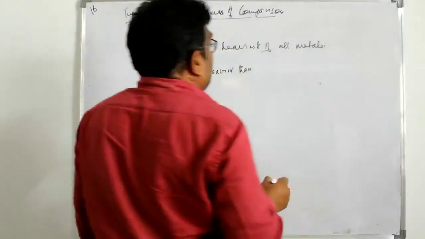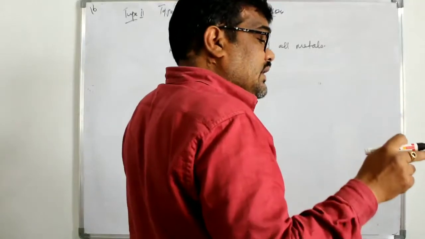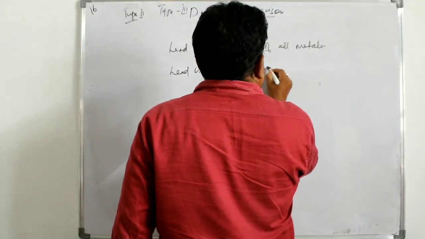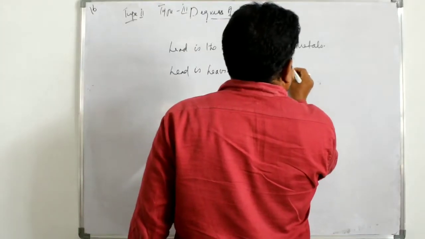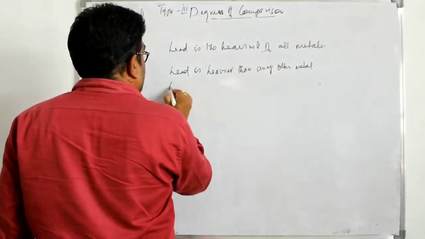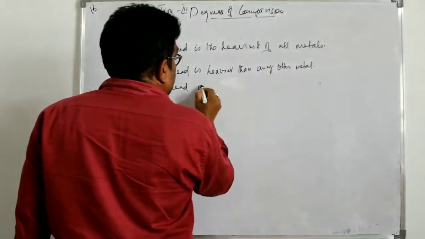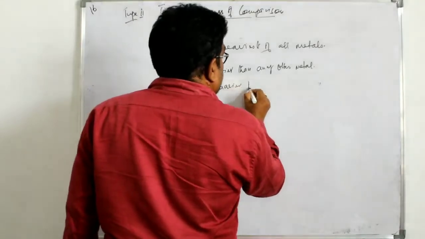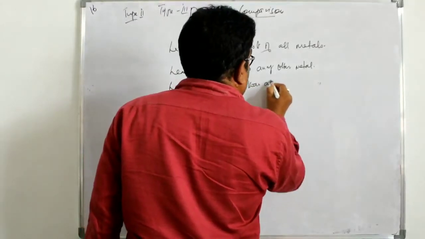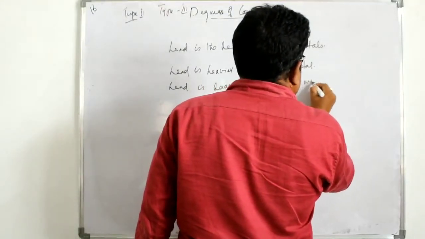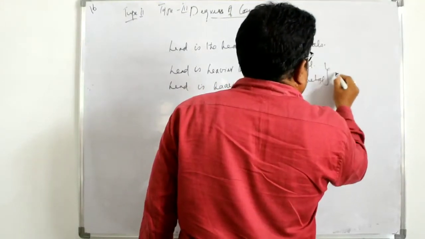I told you we can use any other or all other. Than any other metal, or lead is heavier than all other metal. Both are in comparative.